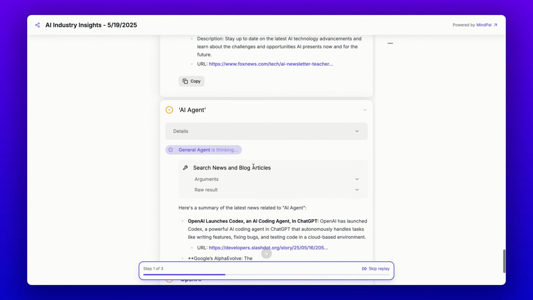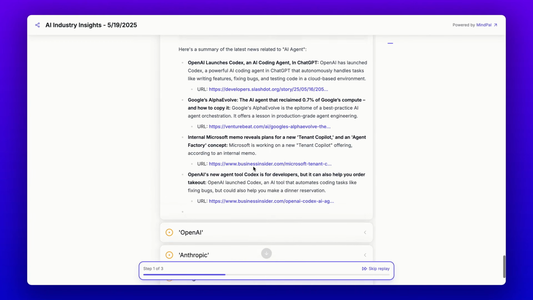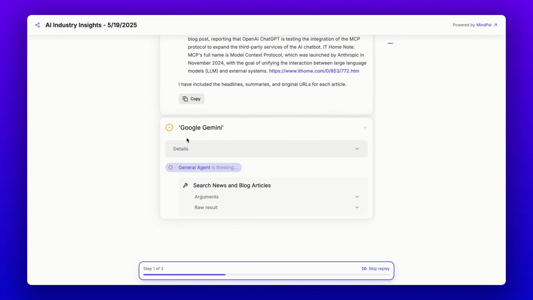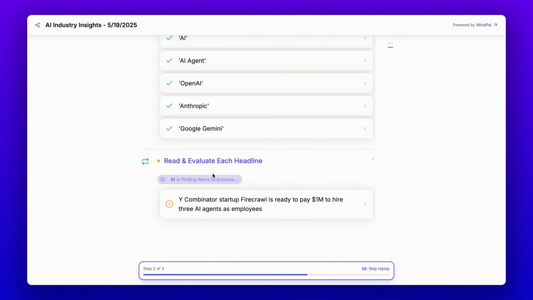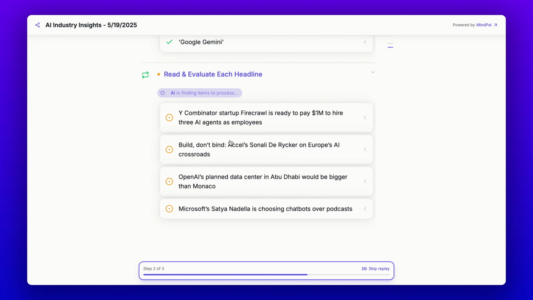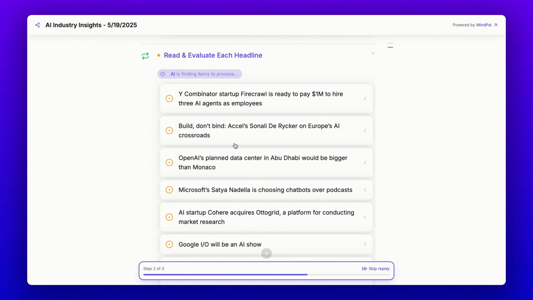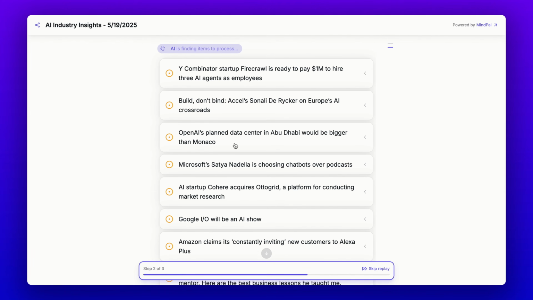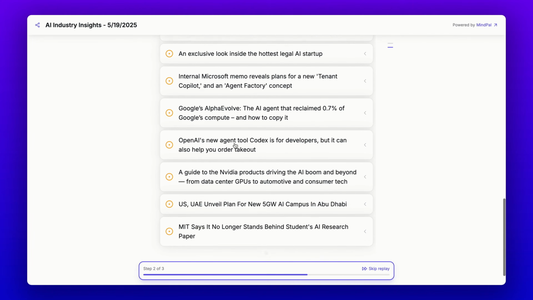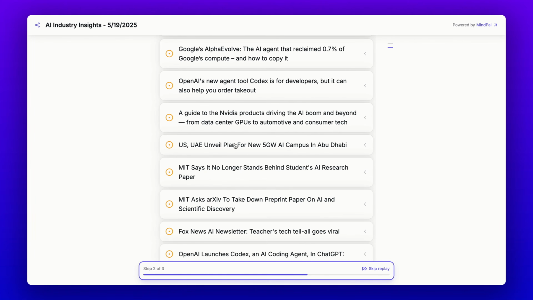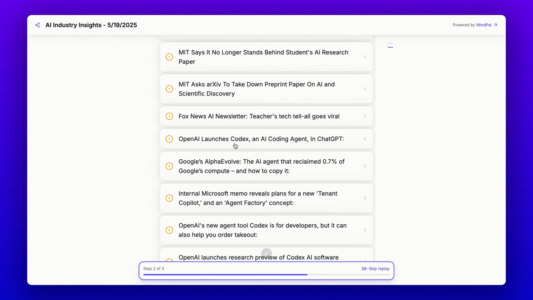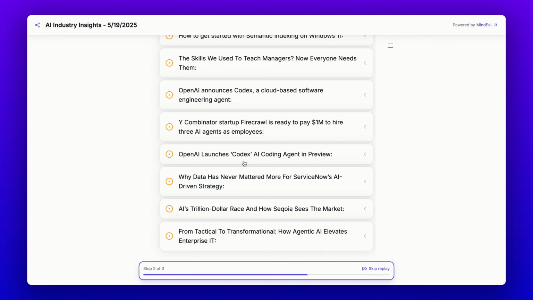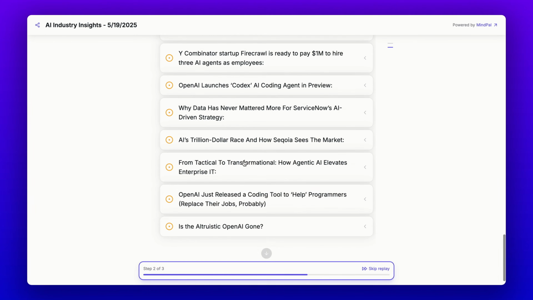Now it will keep doing research for the rest of the sources, AI agent, OpenAI, as well as news about Anthropic, and finally, Google Gemini. The next step is a deep research and curation step where this AI agent will look through all the relevant headlines to do its summary, analysis, and scoring of relevance. As you can see, it is extracting all the unique news headlines that it can extract from the previous step. There are quite a lot of them. I think there may be like 30 or 40 different news headlines here.